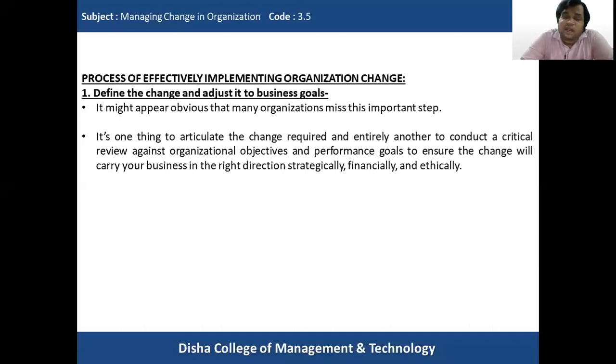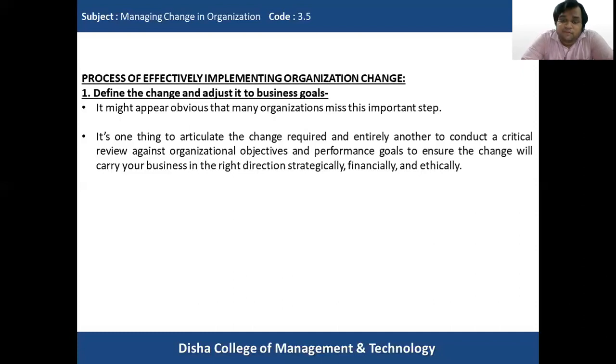It is very easy to articulate the change, to prepare a blueprint in which we anticipate the change to be implemented in the organization. It is very easy to make an action plan and put it on paper, but actually putting it into practice, and conducting a critical review of the change process against the organizational objectives and performance goals, is very, very important.